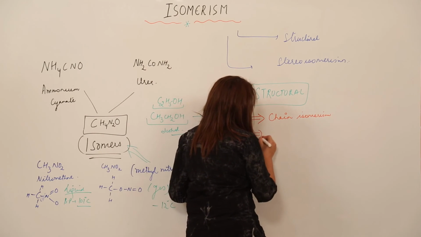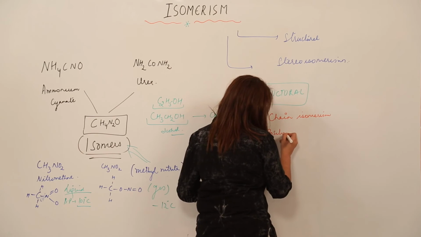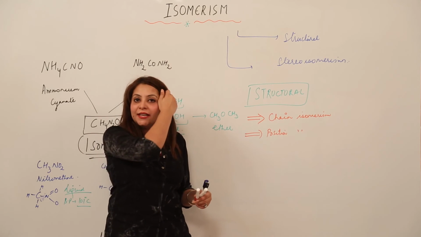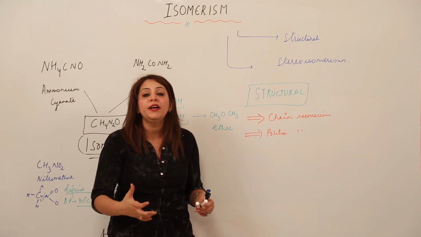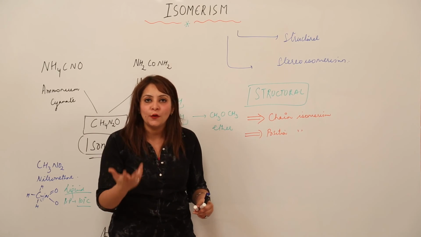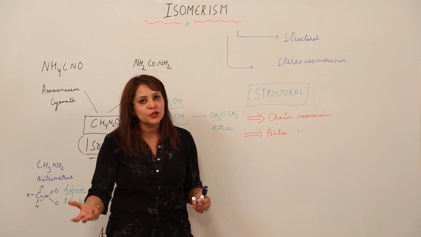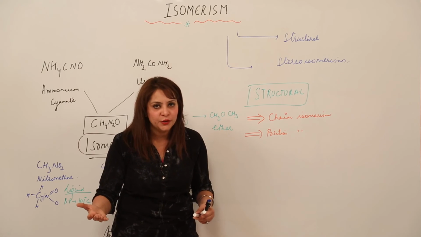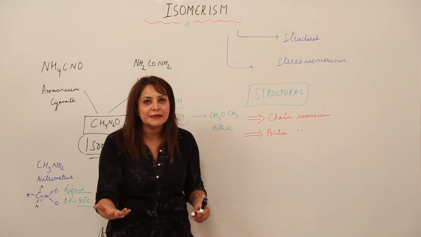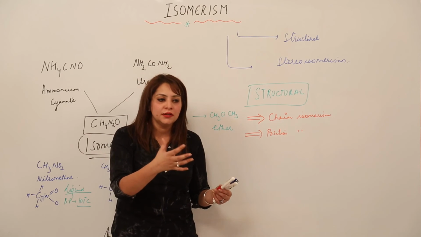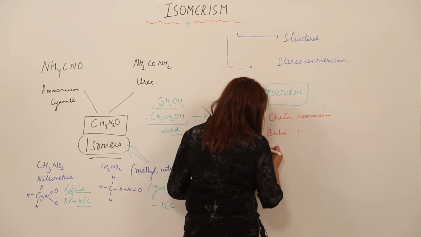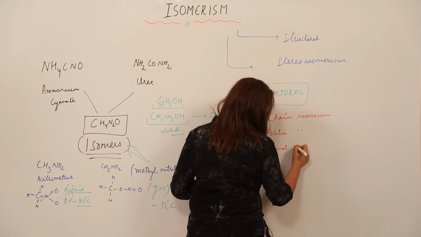Second, we have position isomerism. As the name suggests, you are all big enough to understand. Obviously it is position isomerism. They will be differing in the position, right? And the position of what? Obviously the position of the substituents or the functional groups or whatever is attached to the parent chain, right? So they just differ in the position of the atom attached to or present within a molecule. Third we have functional isomerism.